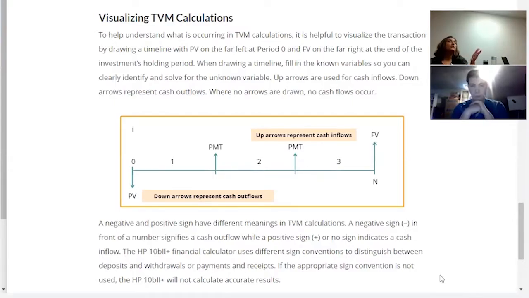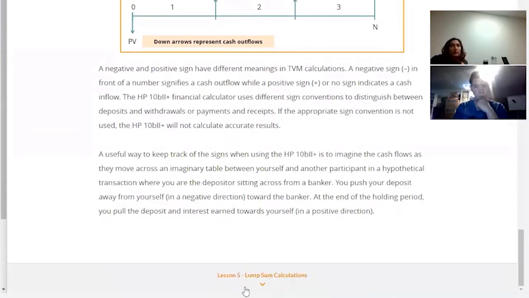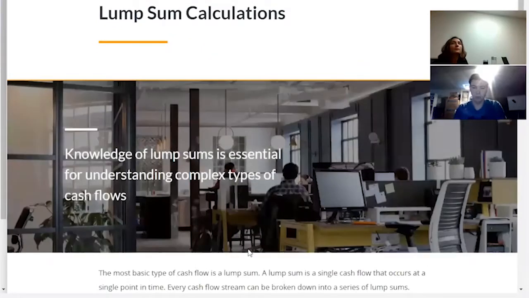So these calculations are very simple. There are only 4 variables. It may seem complicated, but it's not, right? There's only 4 variables. There's a present value, interest rate, the number of periods, and there's the future value. Those are the 4. Sometimes we have a 5th one, which is the payment. We don't always have the 5th one. Sometimes we will have it. So those are the 5 variables. 4 of them tend to show up more often.